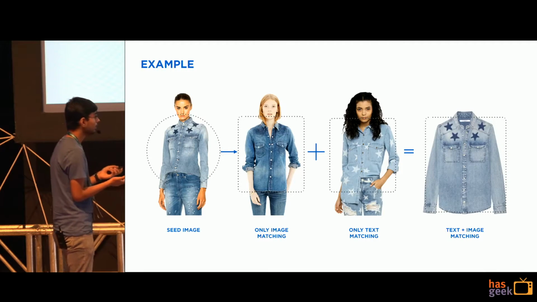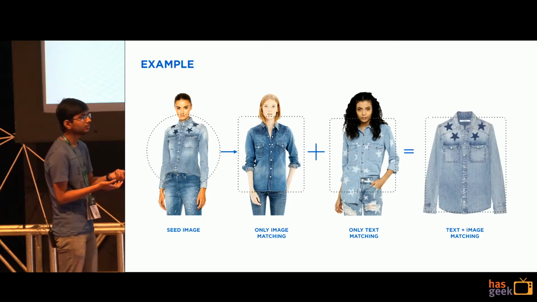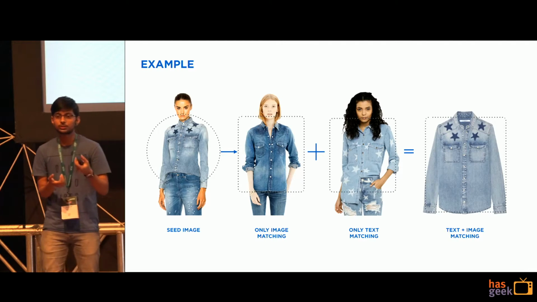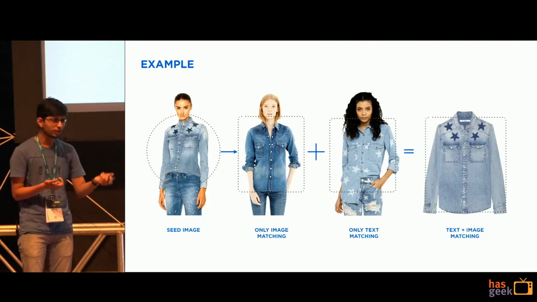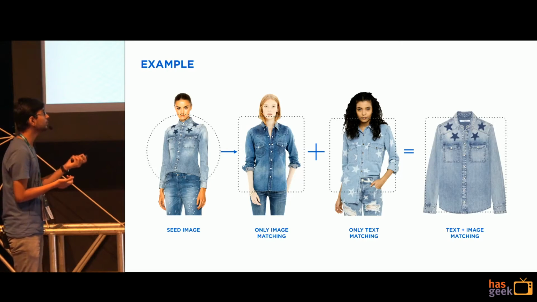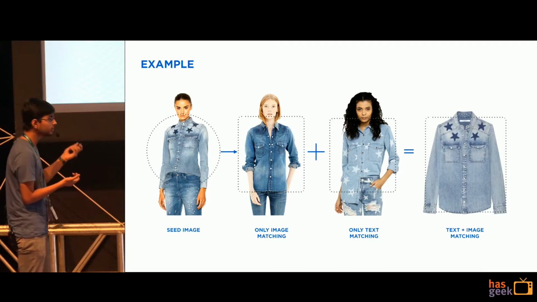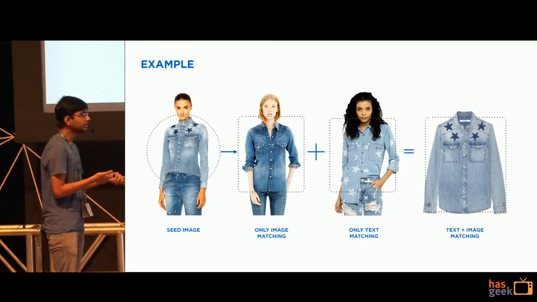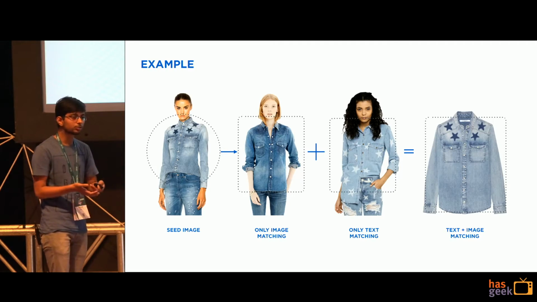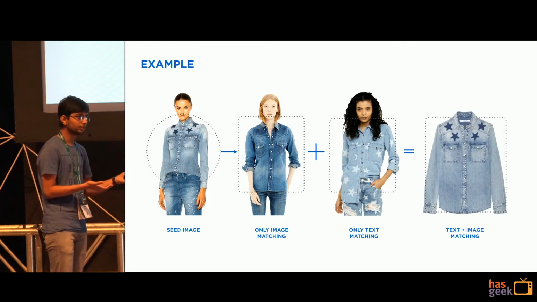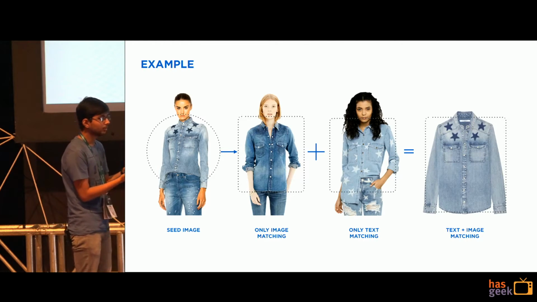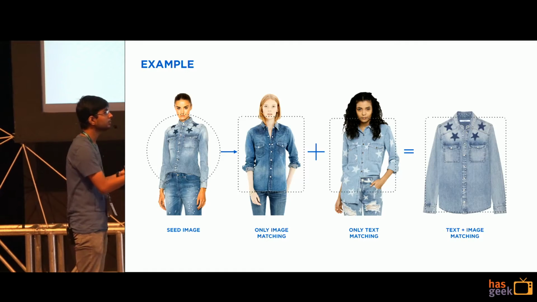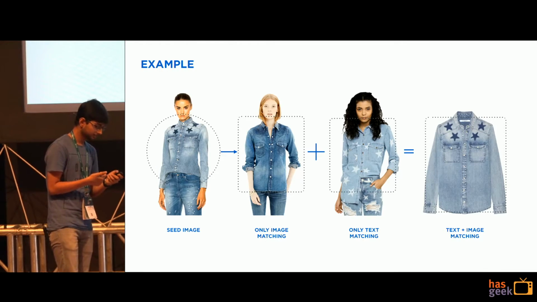Similarly, there can be a denim shirt where the defining attribute is stars. While doing image matching, you might land up on a denim shirt which looks too similar to your seed image. And a text matching might land you on products where these attributes are present, but the image looks completely different. But with both as a mechanism, you land up on an exactly same looking product.